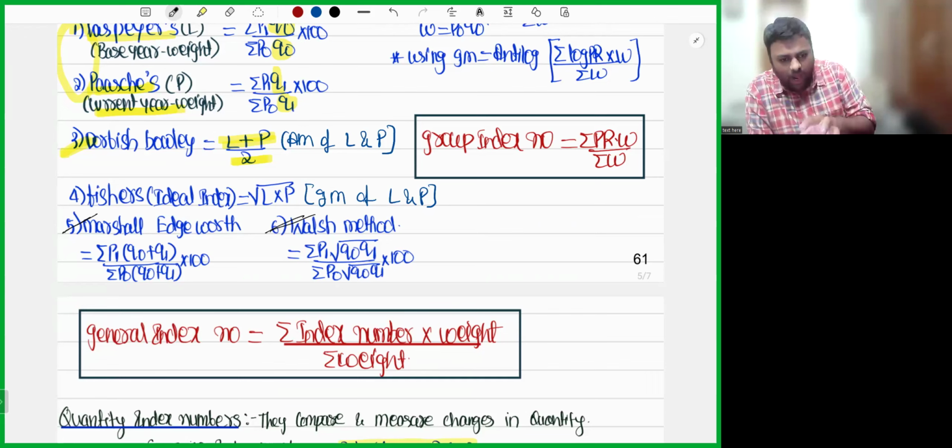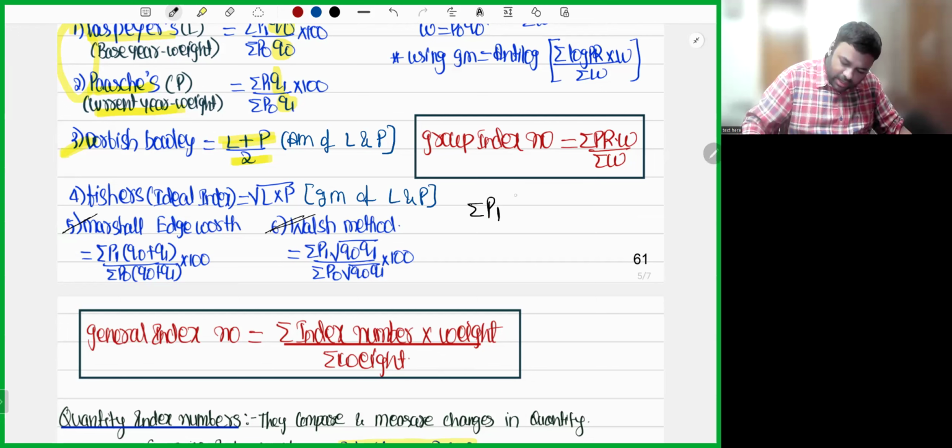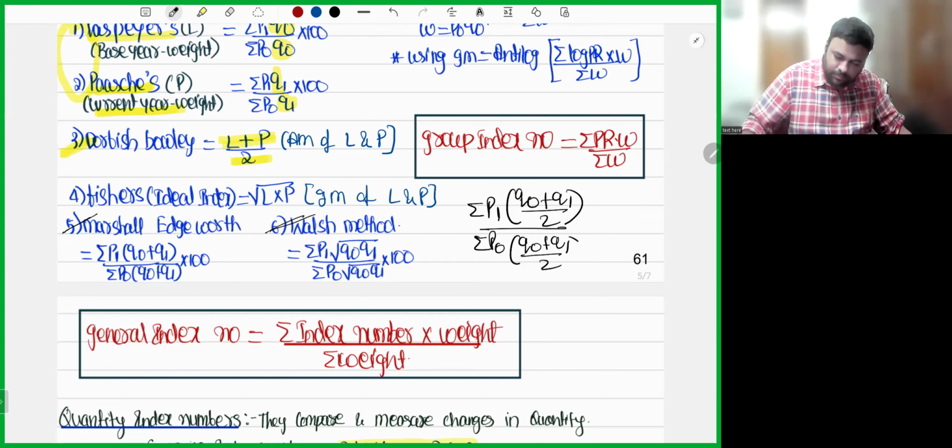Marshall, Edgeworth and Walsh started taking both quantities, Q0 and Q1. Marshall Edgeworth says he will take the arithmetic mean of Q0 and Q1. So the Marshall Edgeworth index number was summation of P1 into (Q0 plus Q1) by 2 whole divided by summation of P0 into (Q0 plus Q1) by 2.